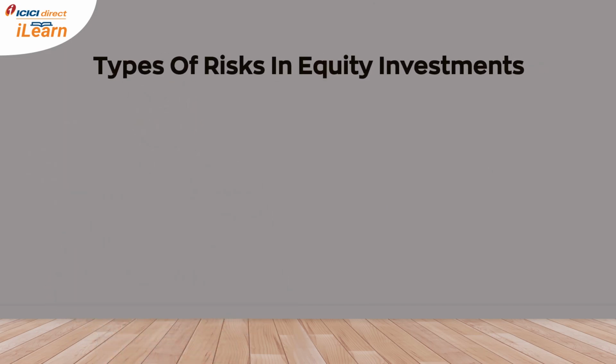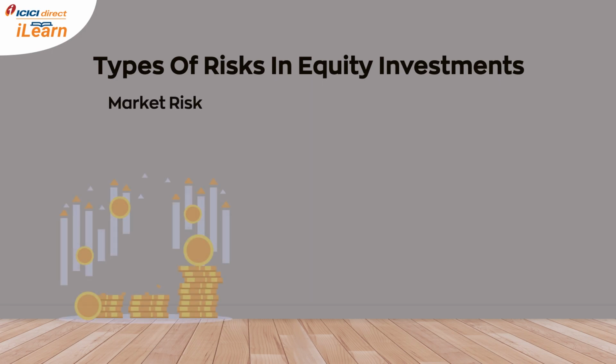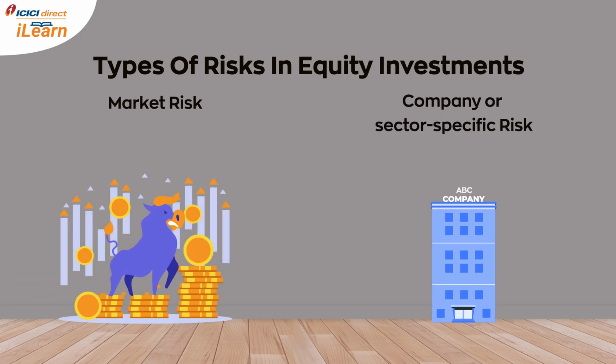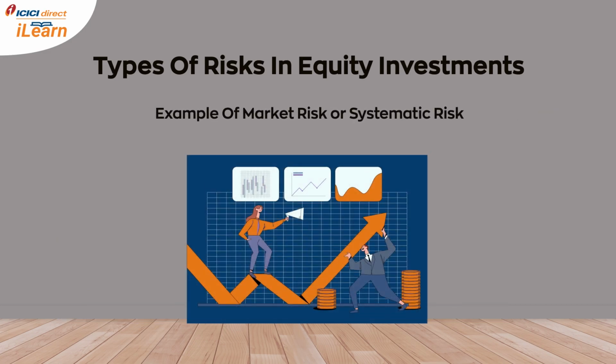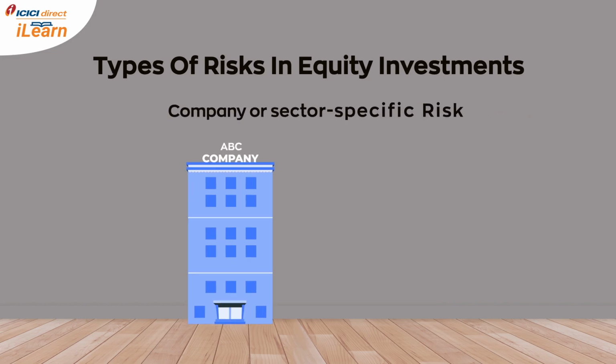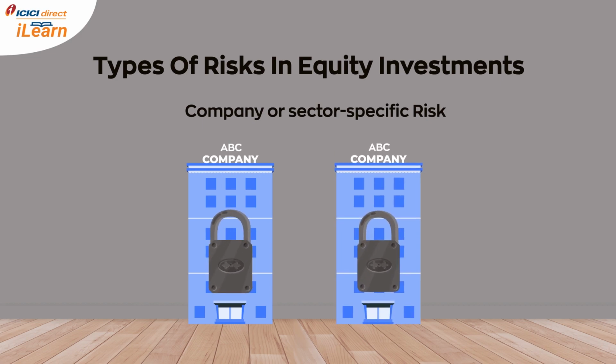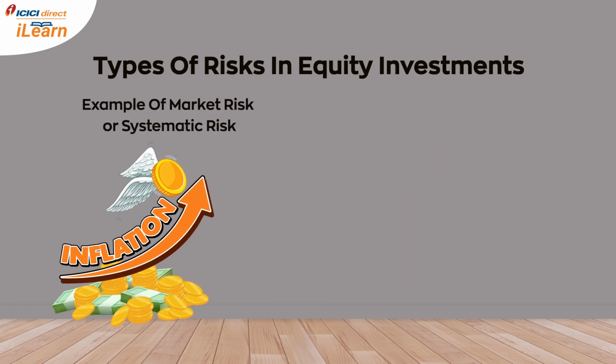When it comes to equities, there are two types of risk associated: market risk and company or sector-specific risk. Simply put, risks that affect the entire market and all the stocks and are uncontrollable are market risks, whereas the risks that are particular to a company or industry and can be controlled through diversification are company or sector-specific risks. For example, when the rate of inflation in a country rises, it affects all the sectors and companies, and you cannot save yourself from this risk. This is an example of market risk, also known as systematic risk.